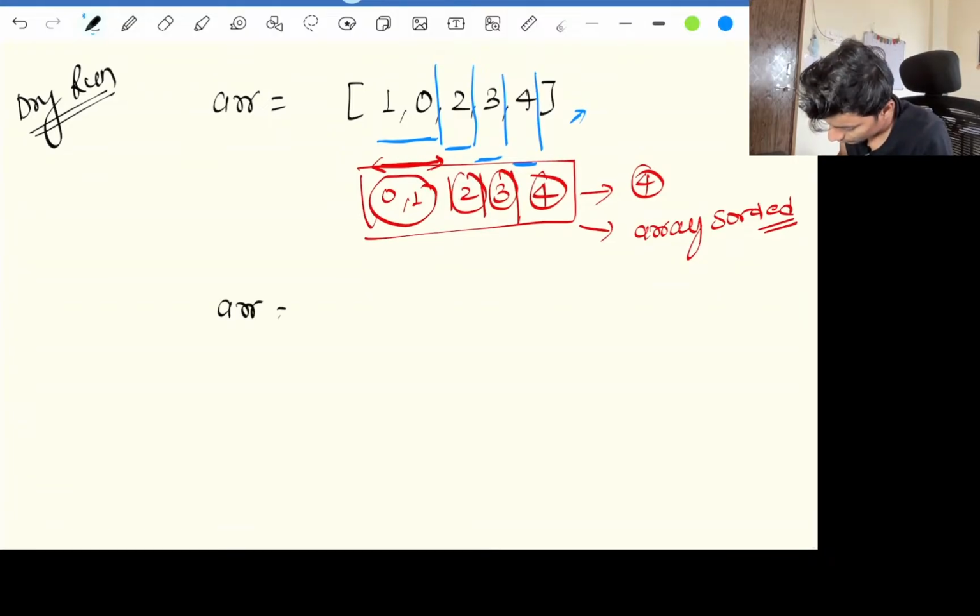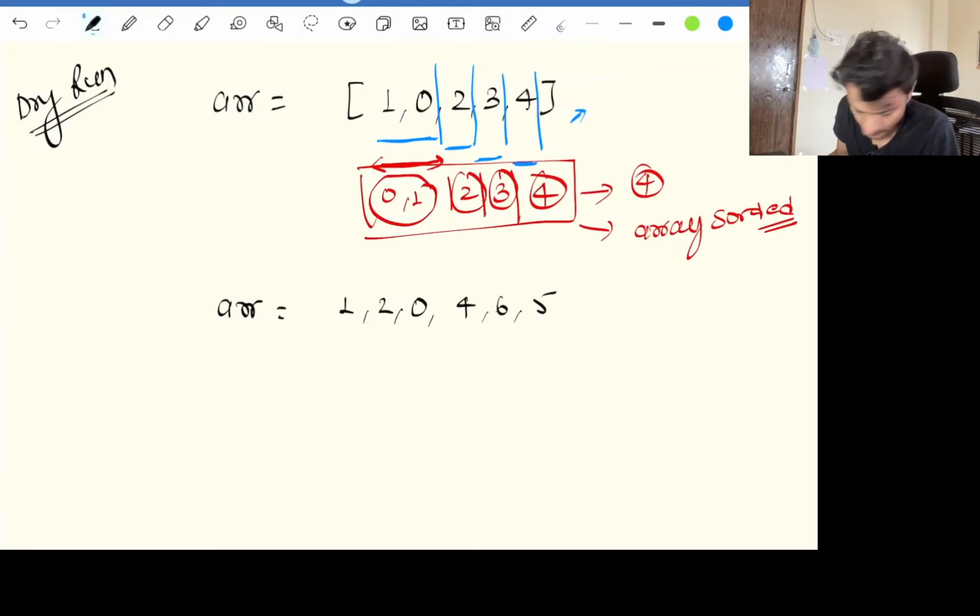I'll give one more dry run to it. I'll write a couple more examples. So imagine this array as 1 2 0 4 6 5 3 7 8.